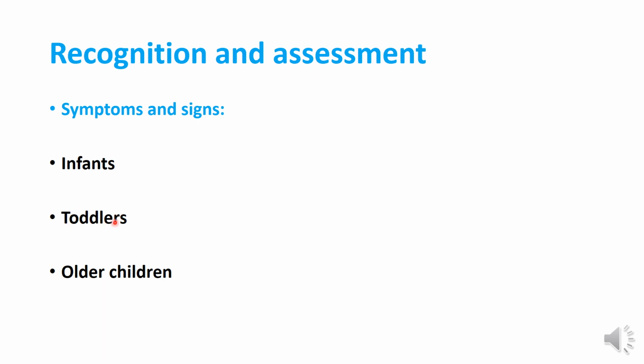In older children, they have recurrent palpitation and episodes of dizziness and pallor, because these are verbal; they can tell you about the dizziness and the palpitation. So these are the things you should know about the presentation. If you receive any child having these symptoms, you should check the heart rate, because this is the way you will recognize that you need to do an ECG.